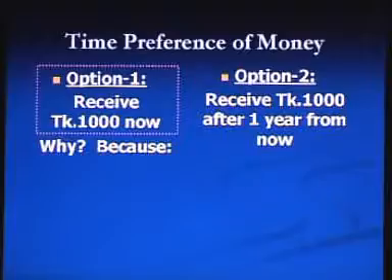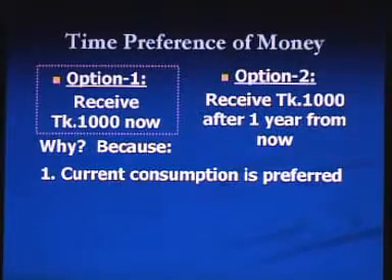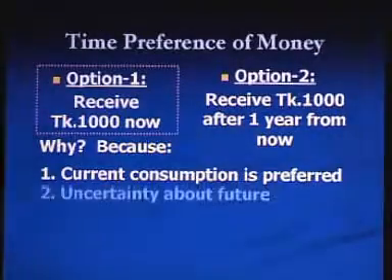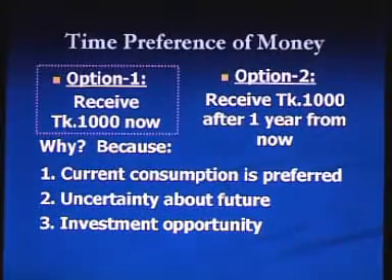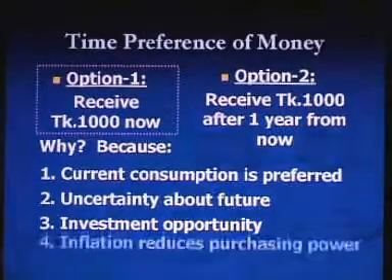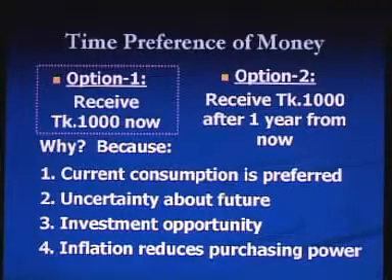This is because current consumption is preferred as compared to future consumption. There is uncertainty about the future, we do not know what will happen. We have investment opportunity because if we invest money now, it will grow in future, and due to inflation, it will reduce the purchasing power in future.